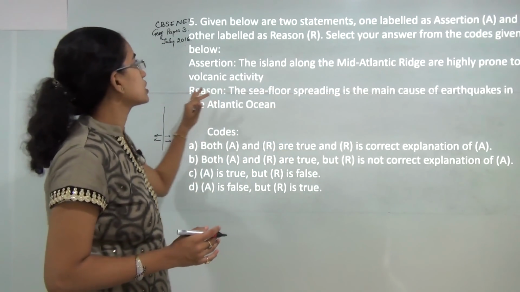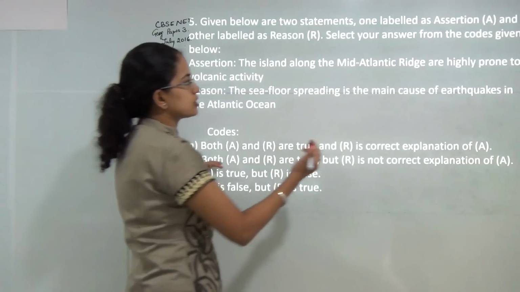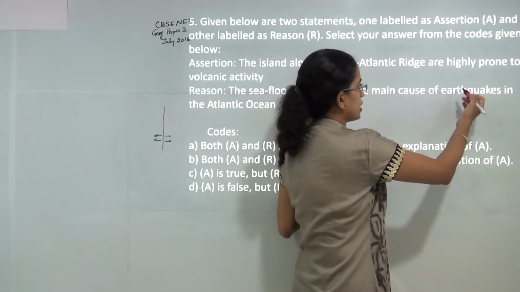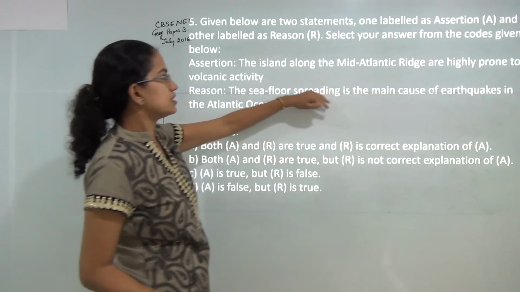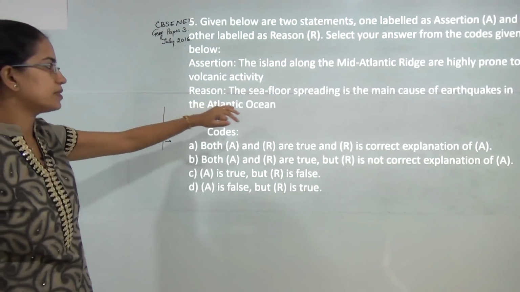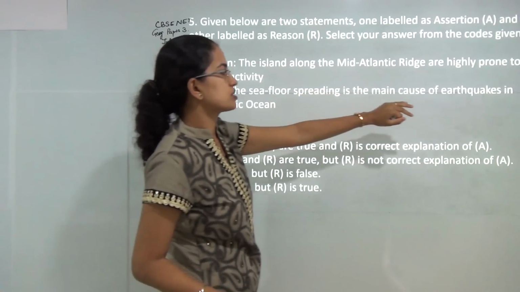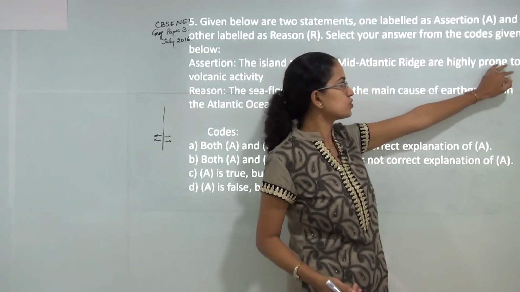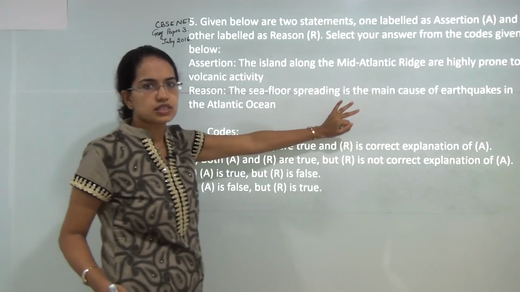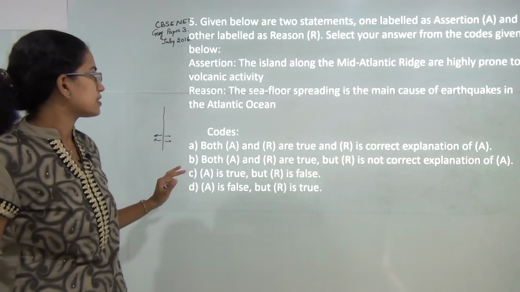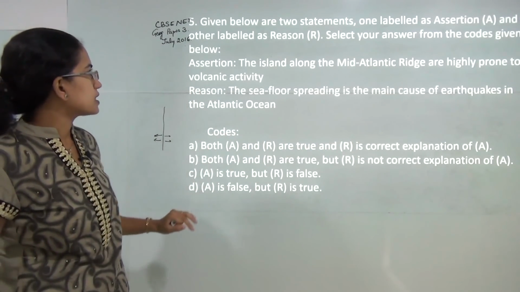The question does not clearly indicate, because if it is a main cause of volcanic activities, I could say reason is a correct explanation for assertion, but since here the reason just talks about earthquake and there is no reference to volcanoes, I can say both of these statements are independently correct. So B would be the correct answer here.